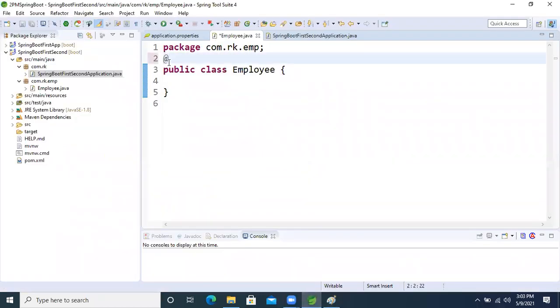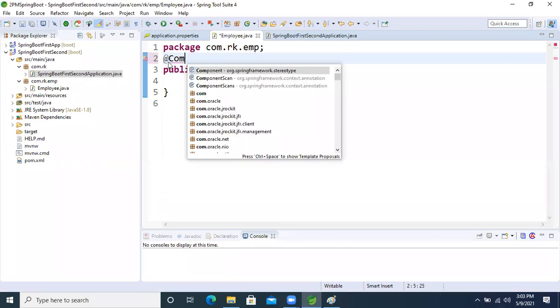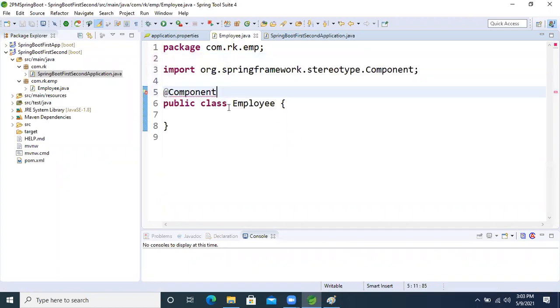We apply @Component on top of this class, and then our IOC container will be able to create the object of this class.